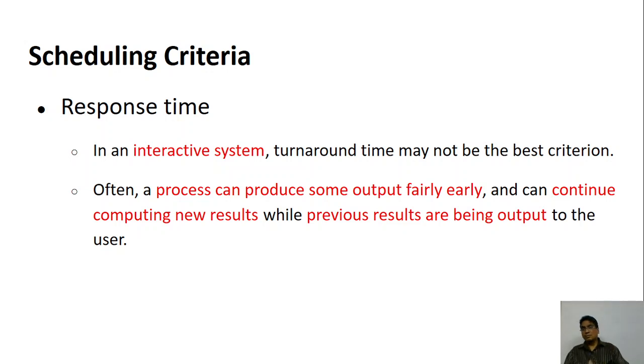So the process will start producing the output, though the whole thing may take a longer time. Very well, you go to the internet, you search for something, you go to a website. If nothing comes, you will close the browser. If something is coming, even if the full page is not loaded and slowly everything is getting loaded, that's good. If the response is very quick, you don't mind it is coming slowly.